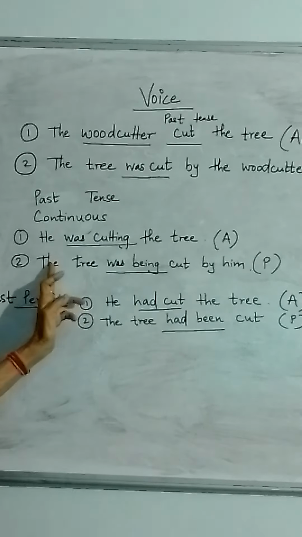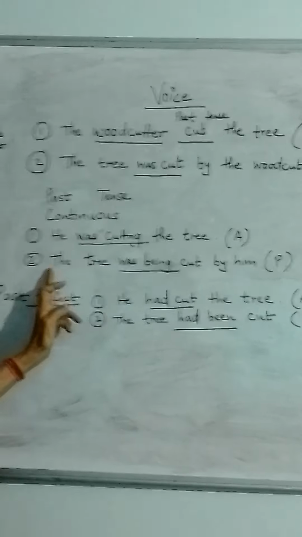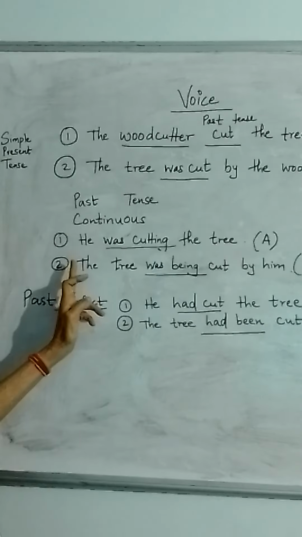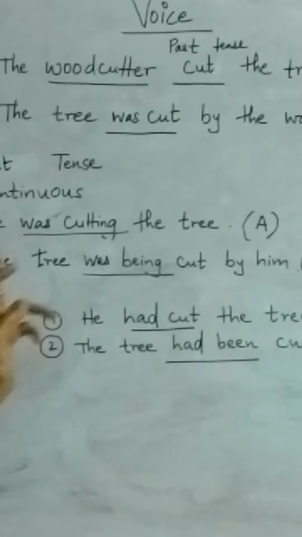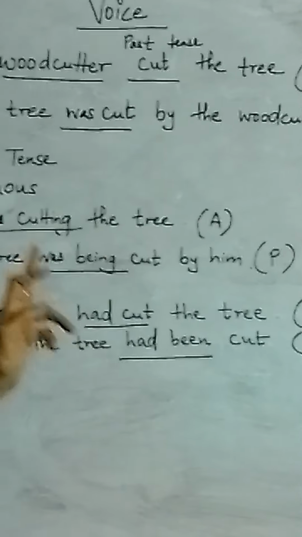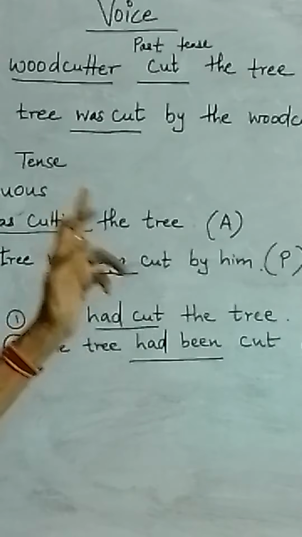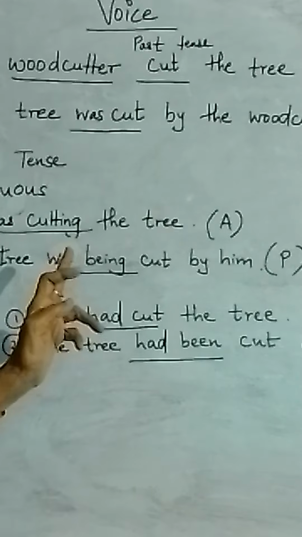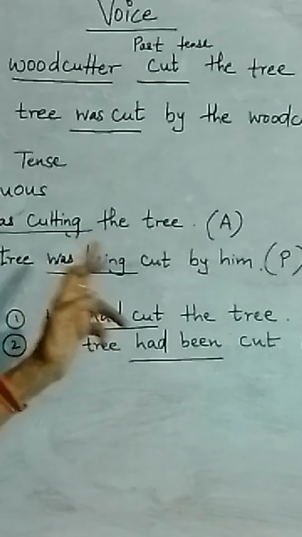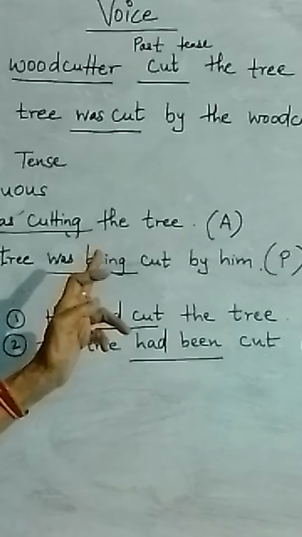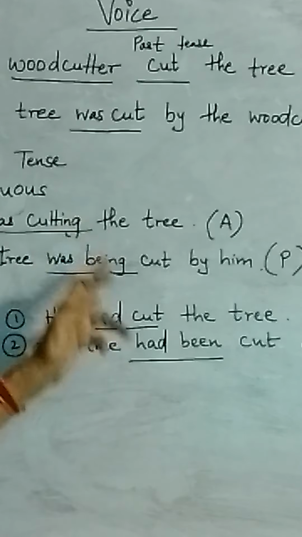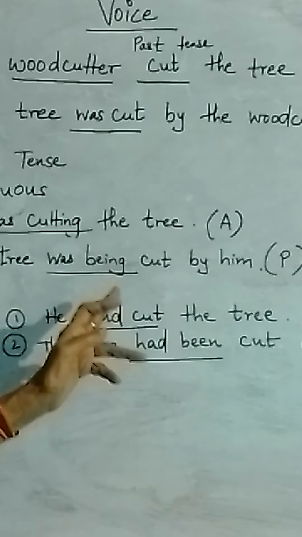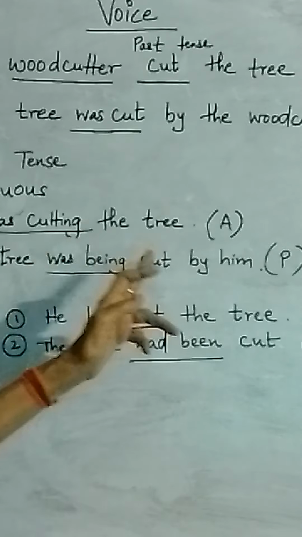Then next, he had cut the tree. This is past perfect. Had cut. Now see, from has, have we are using had because it's past tense. Cut again is perfect form only. So after had you have to put cut. And cut is always used in the passive voice. This is of course active voice.